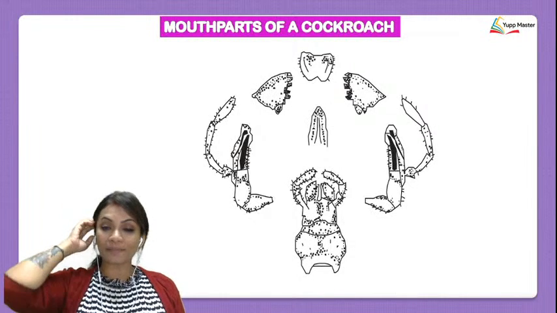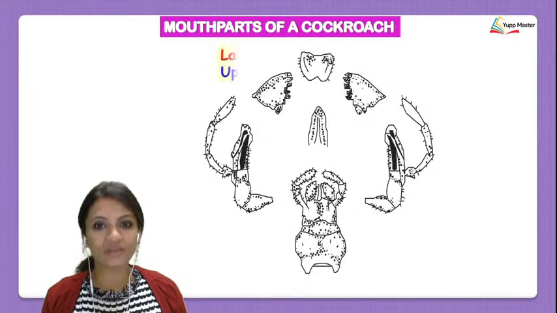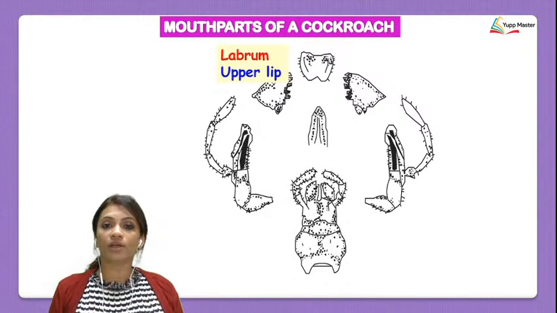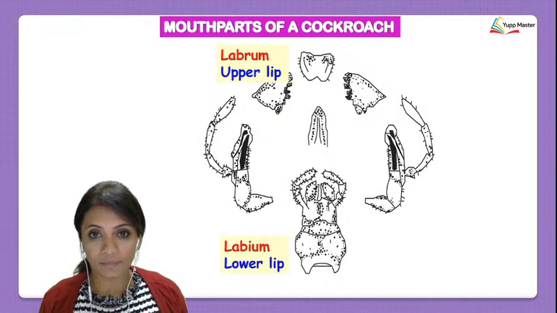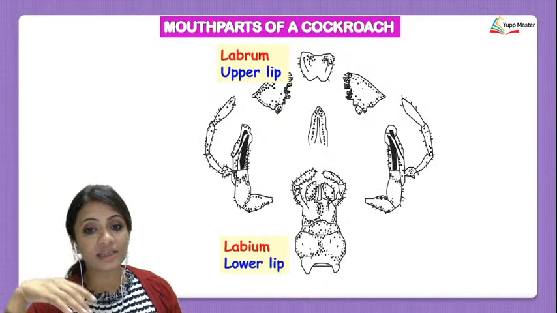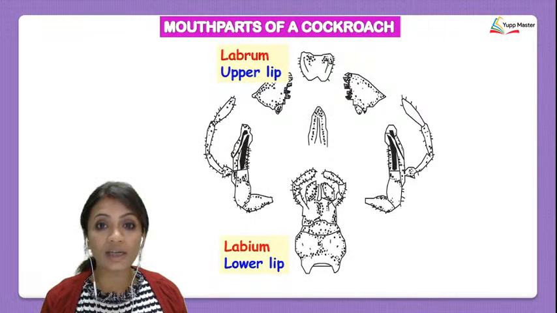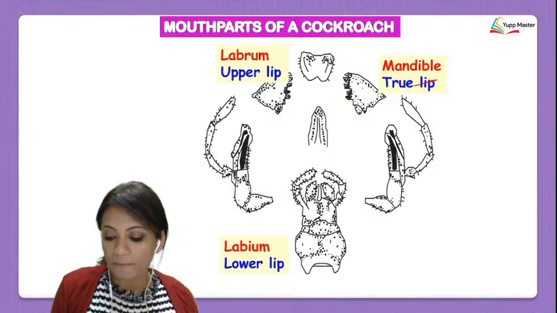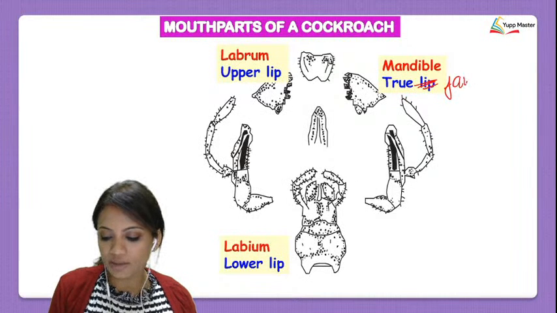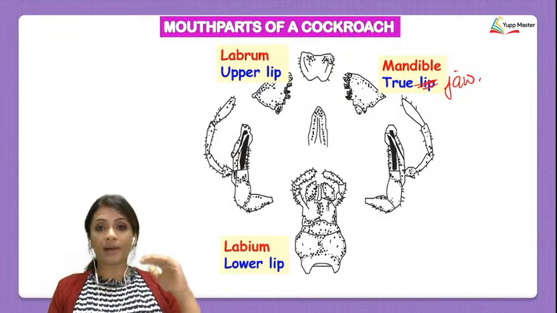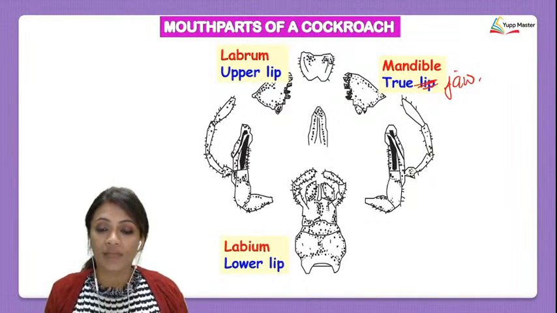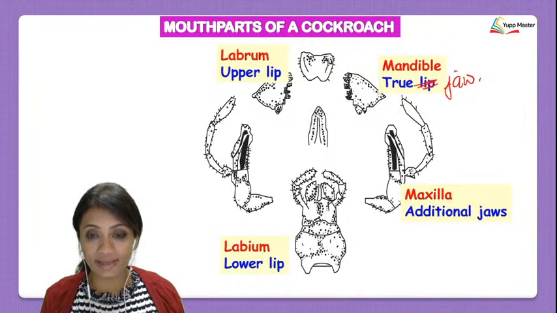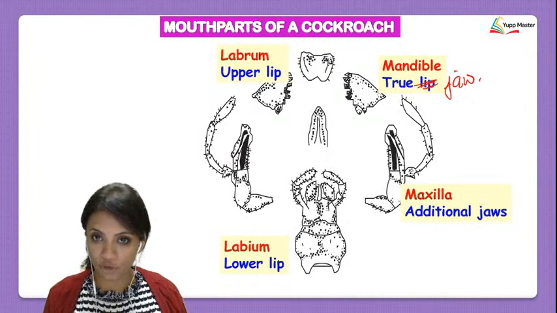Okay, so talking about the mouth parts of the cockroach, we have an upper lip which is called the labrum. We have a lower lip which is called the labium. So there is labrum and then there is labium, upper lip and lower lip. Then on the sides there is something called a mandible. Not a true lip, but it is a true jaw. Then the lower part is called the maxilla, which is also known as the additional jaw of the cockroach.